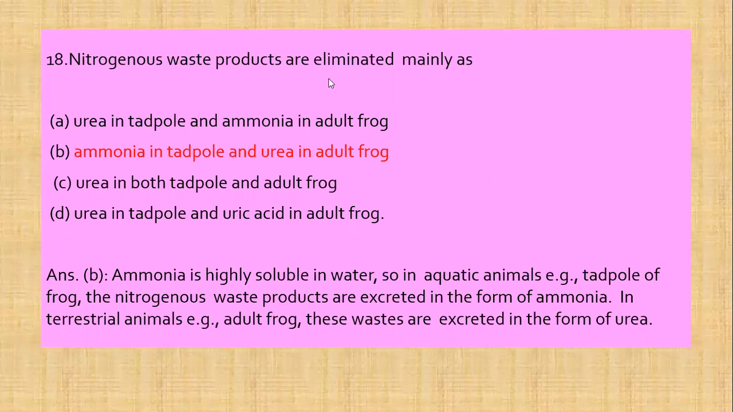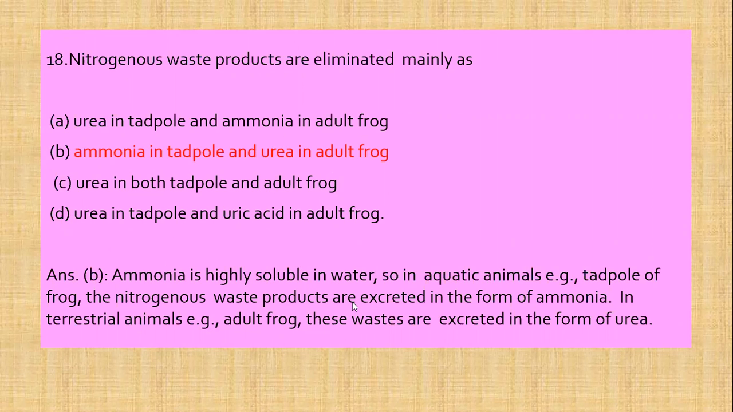Nitrogenous waste products are eliminated mainly as, first, urea in tadpole and ammonia in adult frog. Second is ammonia in tadpole and urea in adult frog. Third is urea in both tadpole and adult frog. And fourth is urea in tadpole and uric acid in adult frog.